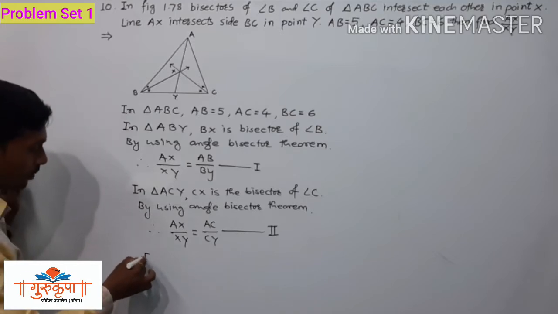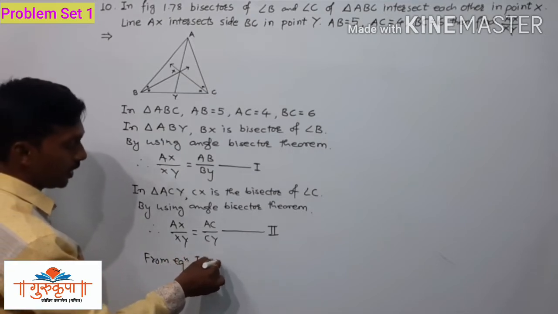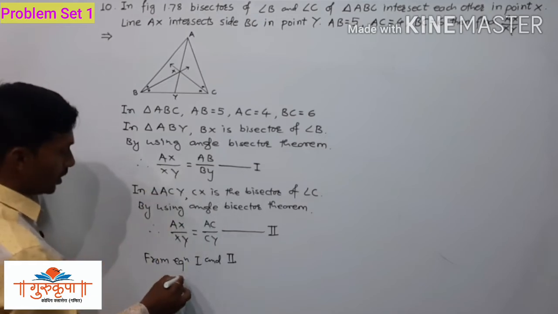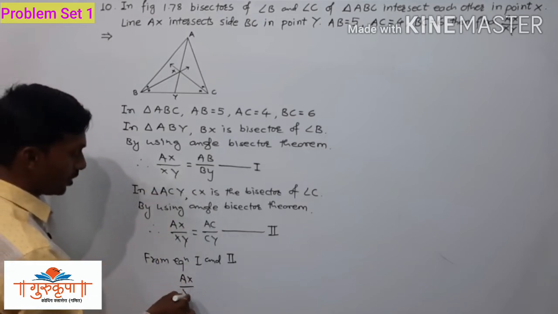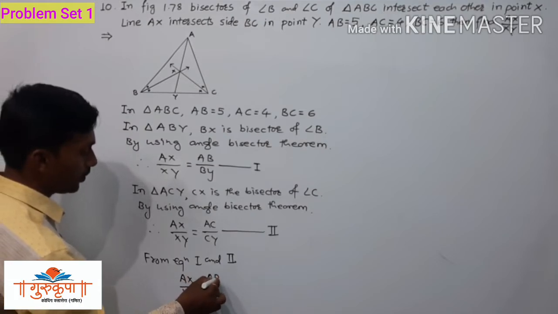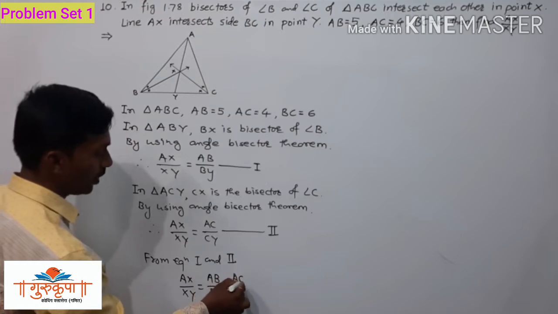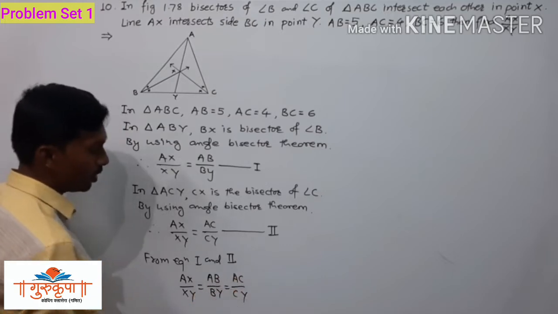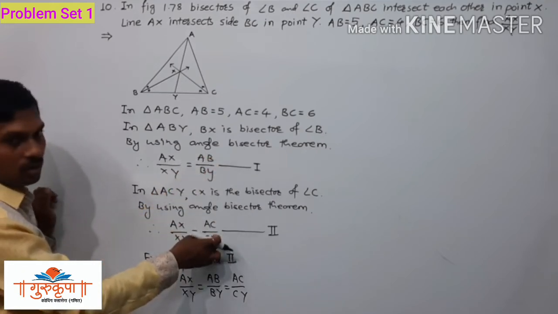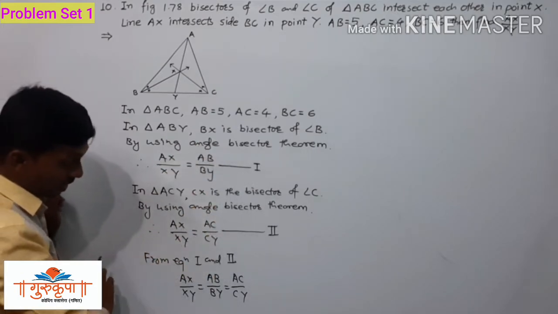So here we can write from equation 1 and 2, AX upon XY is equal to AB upon BY, which is equal to AC upon CY. This is a very important equation. We have to write all three ratios, not only two ratios. Most times we write only two ratios. First time we are writing all the three ratios.